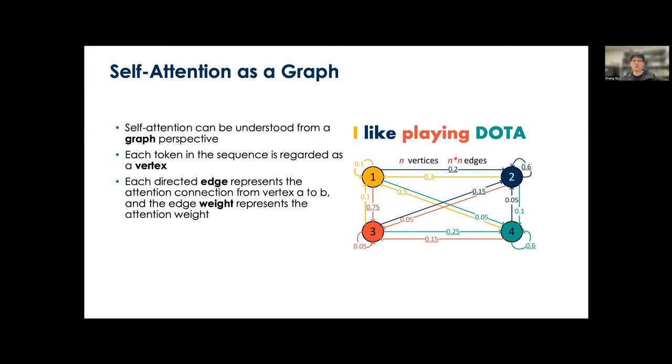The attention weights that we generate during the computation of self-attention are actually the edge weights of the graph. Finally, as we want to update each token's feature, we aggregate all the features from its incoming neighbors. Since the graph contains n squared edges, the complexity of self-attention will also be quadratically scaled.